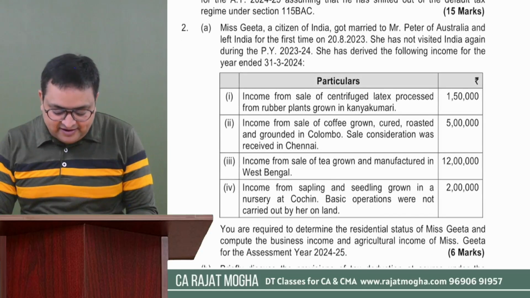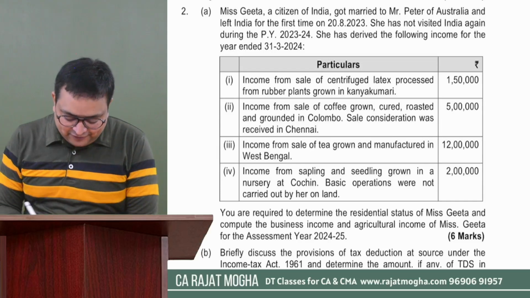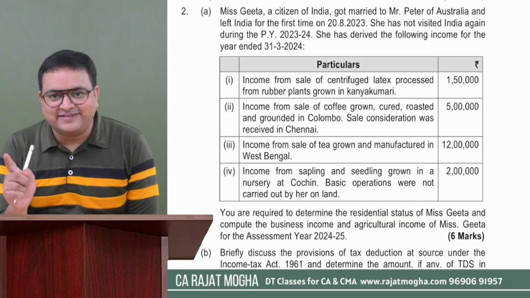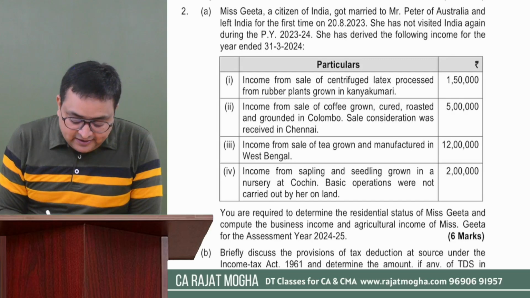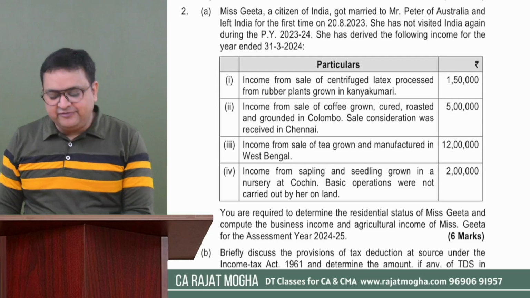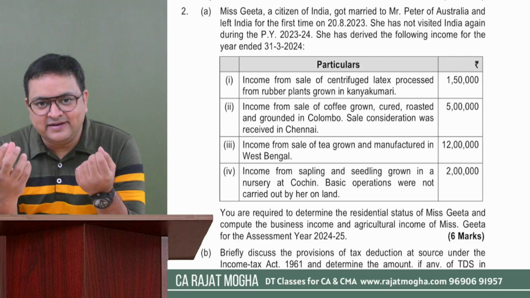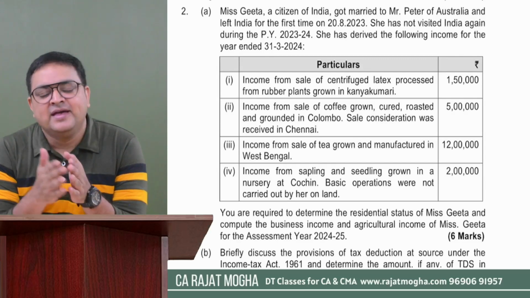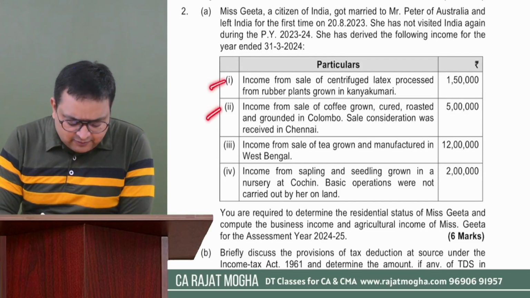Okay, the examiner has given us the details of her income also. What does the examiner exactly want from us? Let's see. You are required to determine the residential status. See, the examiner is asking us first to determine the residential status of Ms. Geeta, which we can easily do, and compute the business income and agriculture income of Ms. Geeta for the assessment year 24-25. Very nice. So the examiner is asking us first to determine the residential status, and second, how much income she is deriving, and that too how much is from agriculture operations and how much is from business activities.